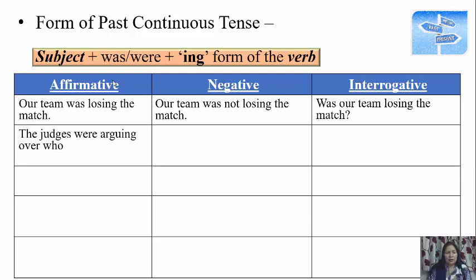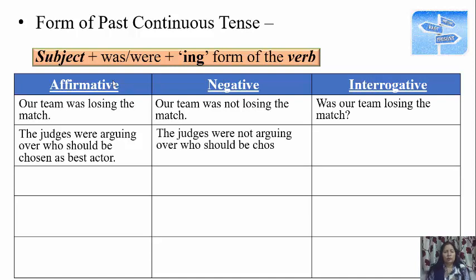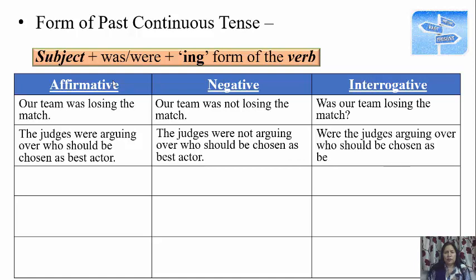The judges were arguing over who should be chosen as best actor. The judges were not arguing over who should be chosen as best actor, and were the judges arguing over who should be chosen as best actor?